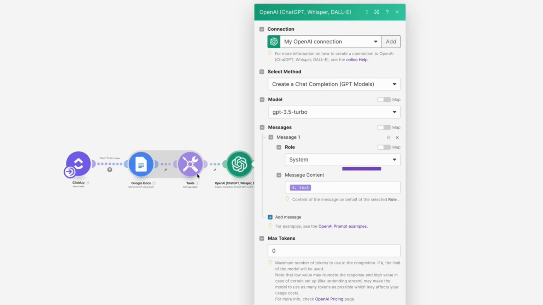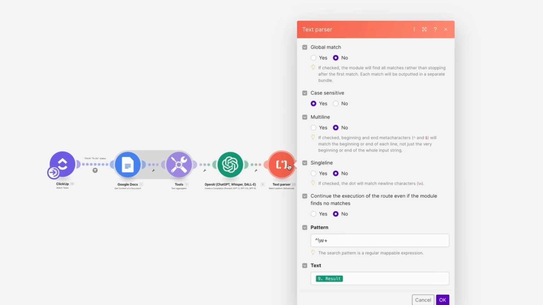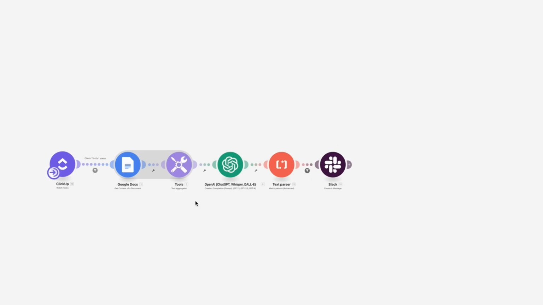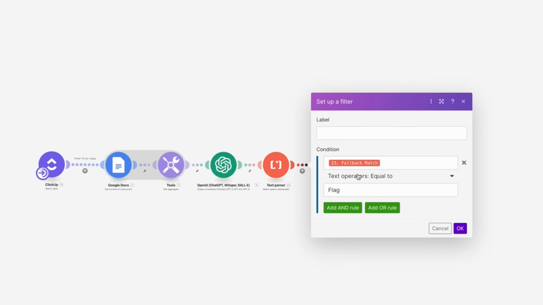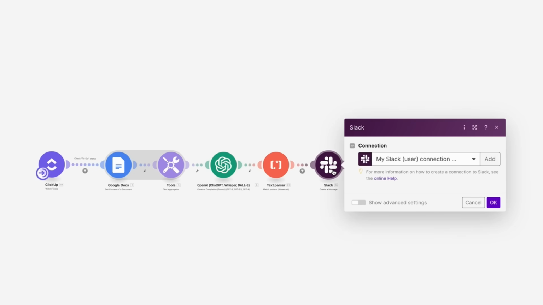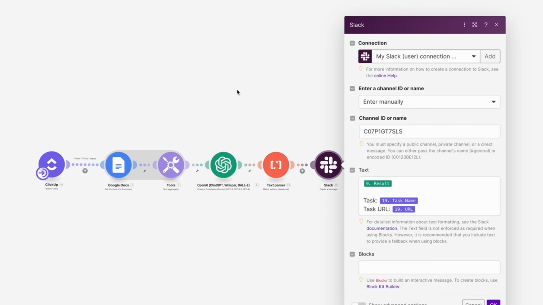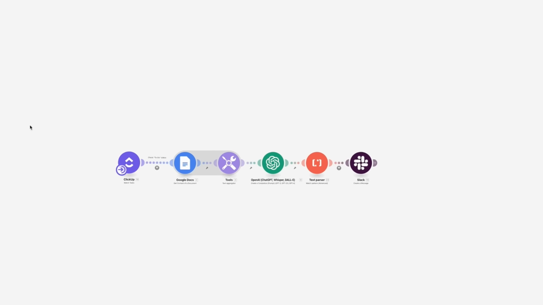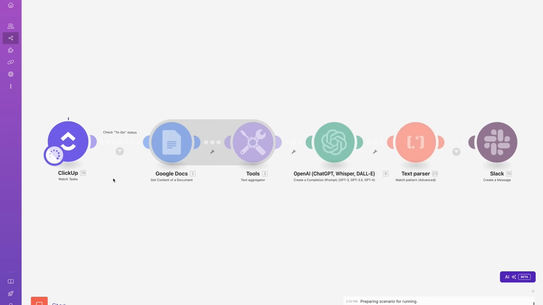All we're doing is pulling in the text, and then we're going to check from the response. We want to grab that first word, which will either be success or flag. If it's success, nothing needs to happen. There's no problem with the ticket. But if there's a flag, we want to send to a Slack channel with the details of what the problem was. So we just moved those tickets over. Let's see what happens.